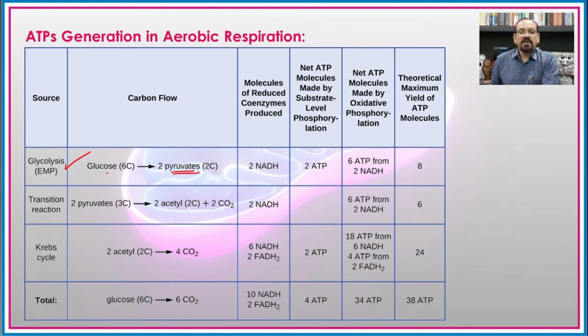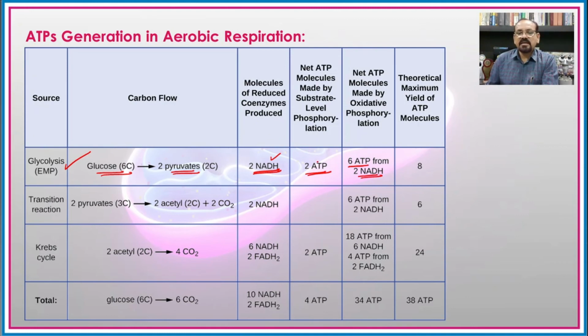As we have seen earlier also, in glycolysis there is a formation of 2 molecules of pyruvic acid from 1 molecule of glucose with release of 2 NADH molecules and 2 ATP. So there is formation of 6 ATP molecules from the 2 NADH2.